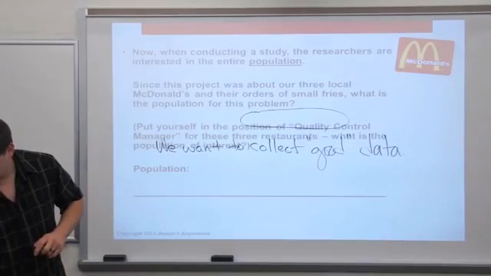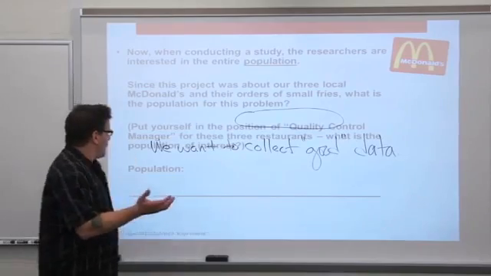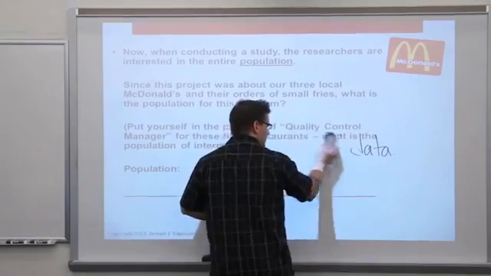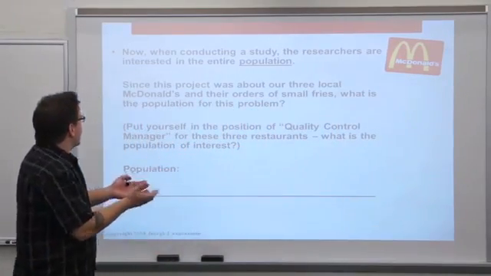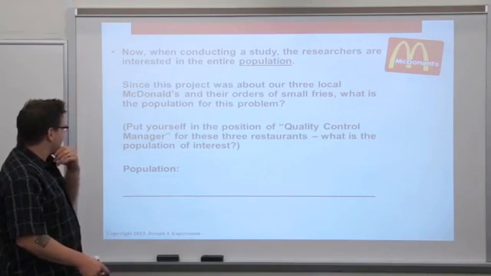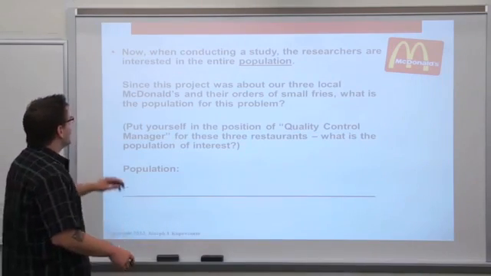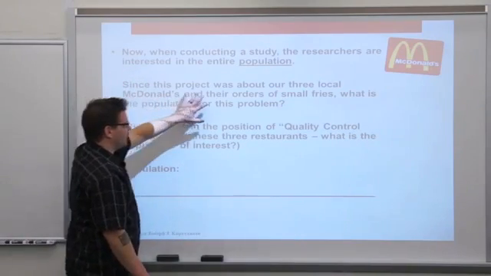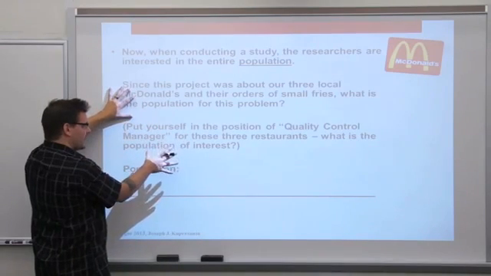Once we have that data, imagine what we had. We had over 100 students. They're all writing fry weights in a notebook. That's that raw data, right? And when conducting a study, the researchers are interested in the entire population. Since this project was about our 3 local McDonald's and their orders of small fries, what on earth is the population for this problem? Right?